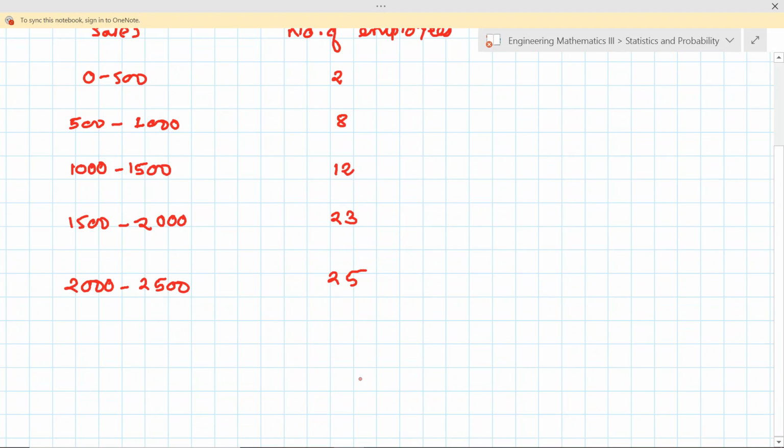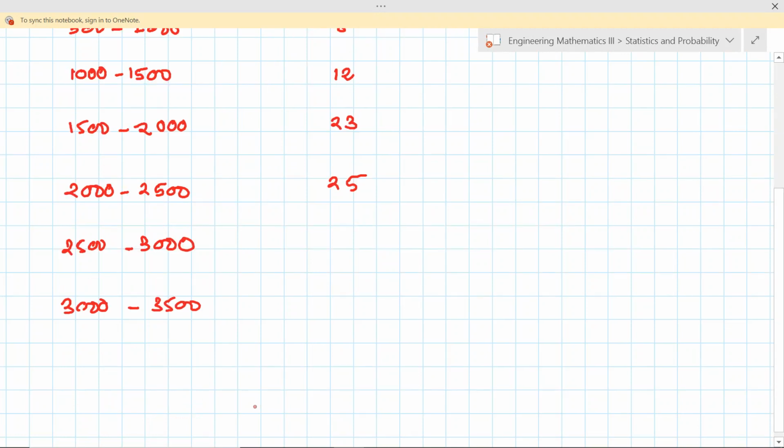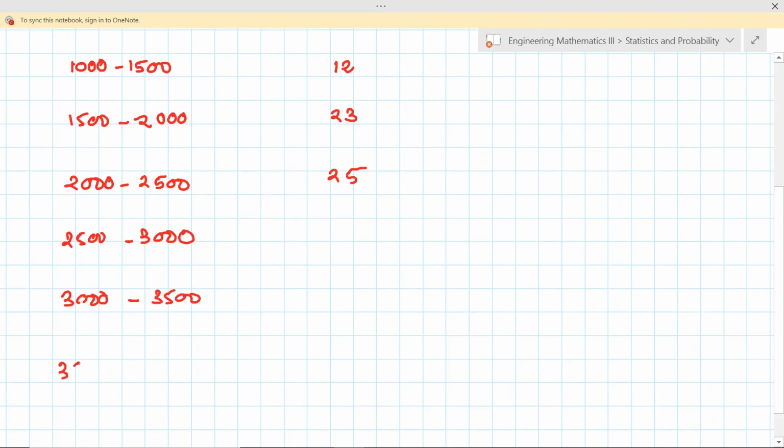Then 2500 to 3000, then 3000 to 3500, and finally we have 3500 to 4000. Okay, and the frequencies are 20, 9 and 1.